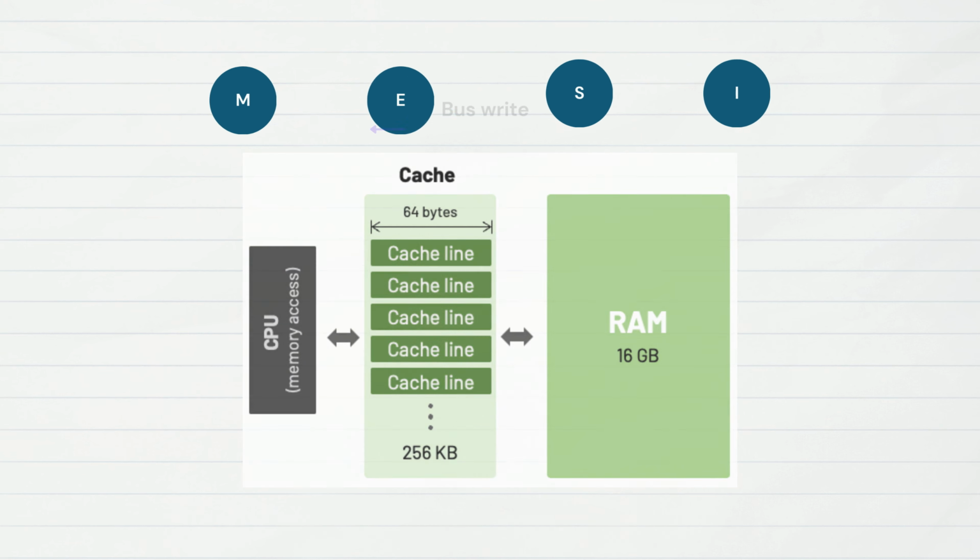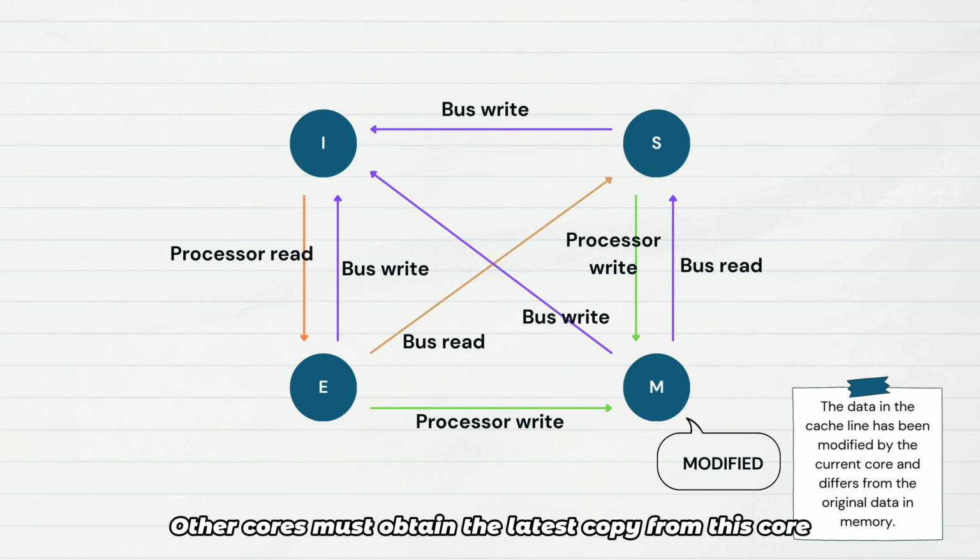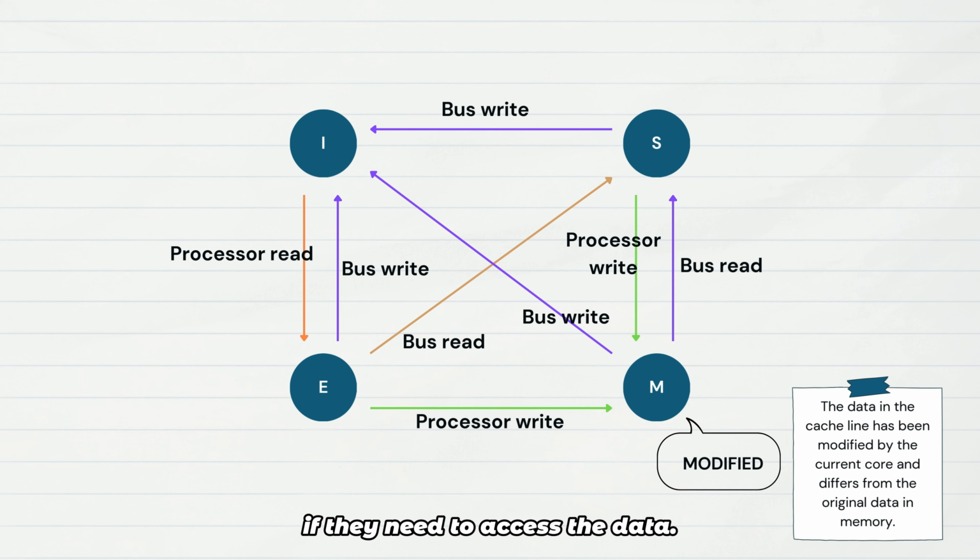Modified. The data in the cache line has been modified by the current core and differs from the original data in memory. This cache line is valid only in the current core's cache. Other cores must obtain the latest copy from this core if they need to access the data.